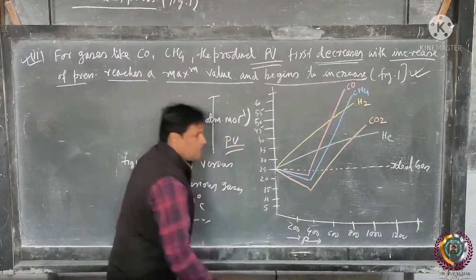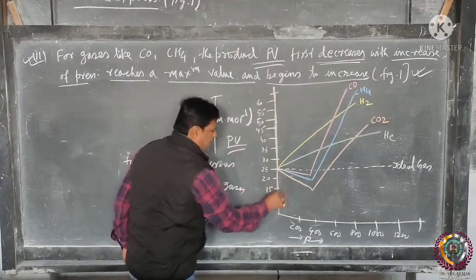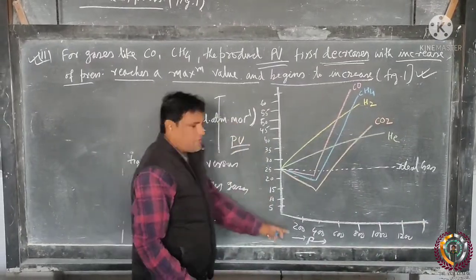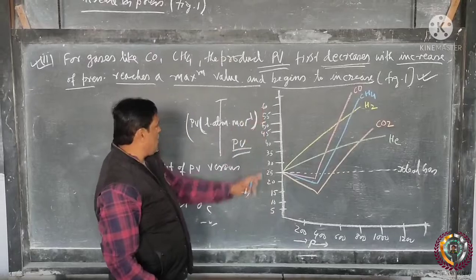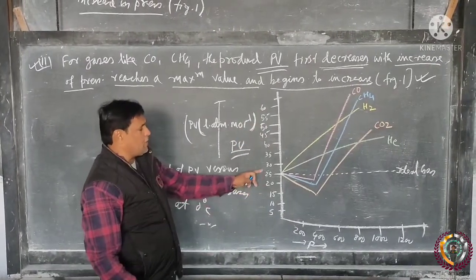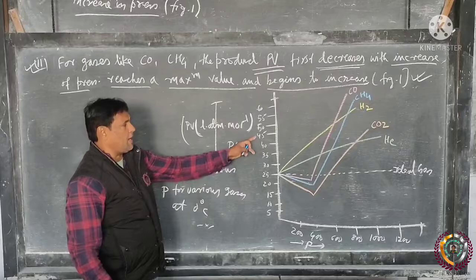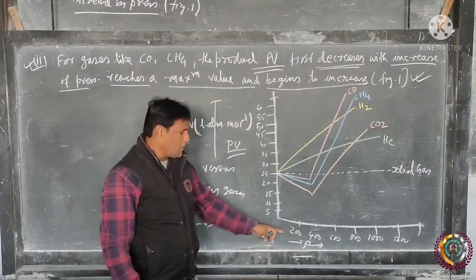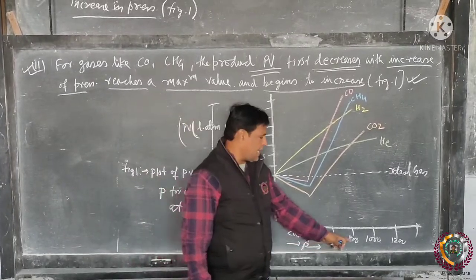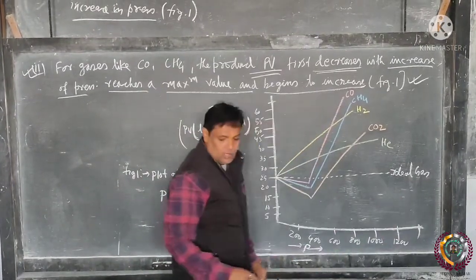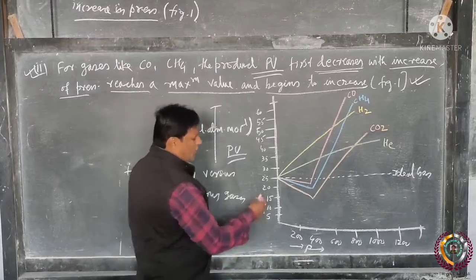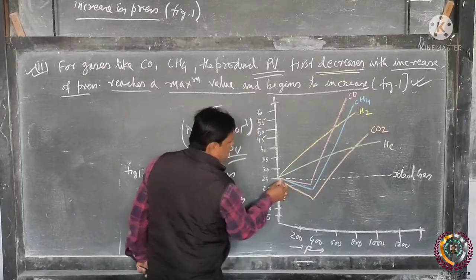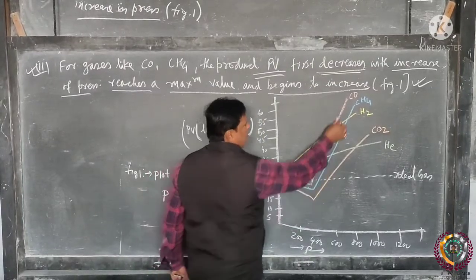P, that is pressure. This is a graph between PV versus P. The calibration of PV is 5, 10, 15, 20, 25, 30, 35, 40, 45, 50, 55, 60, and the pressure is 200, 400, 600, 800, 1000 and 1200. Then in the graph, you see for the case of CO, PV first decreases and then increases.